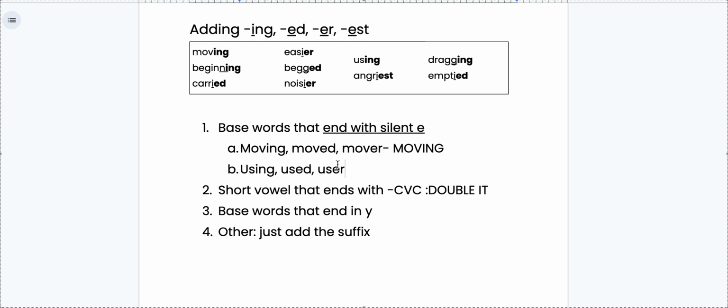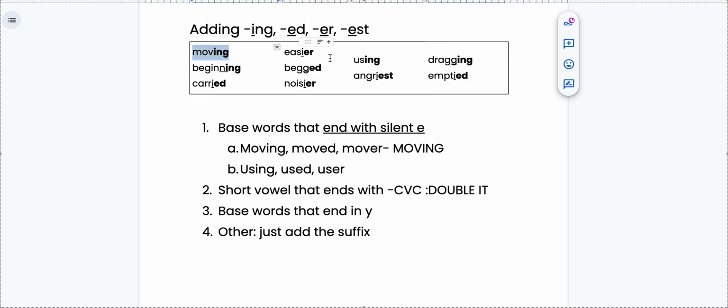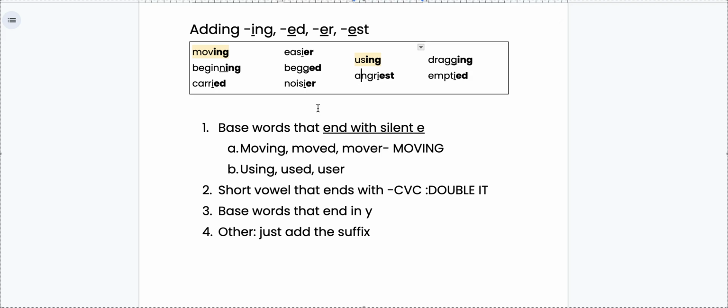That is our first spelling pattern that we have gone over, is when our base word ends with an E. So we covered the word moving, and we covered the word using. Okay, so next we're going to move on to our double it rule. Can you say double it rule?